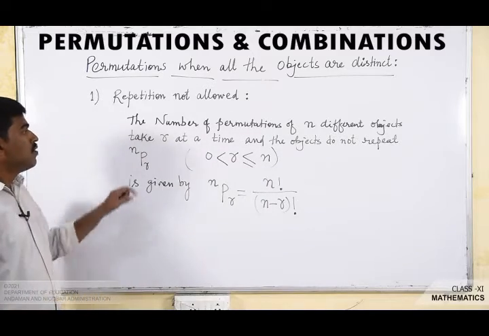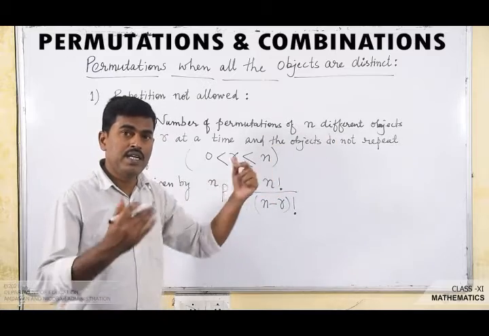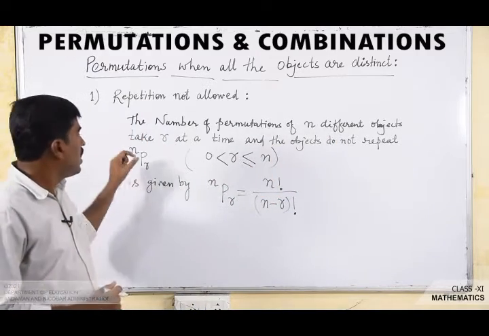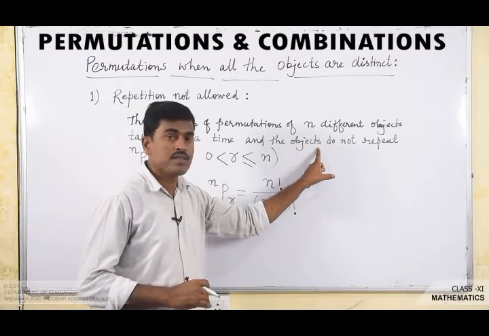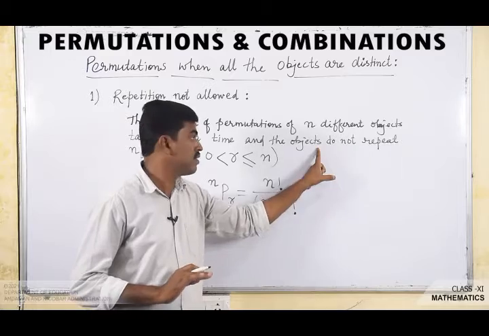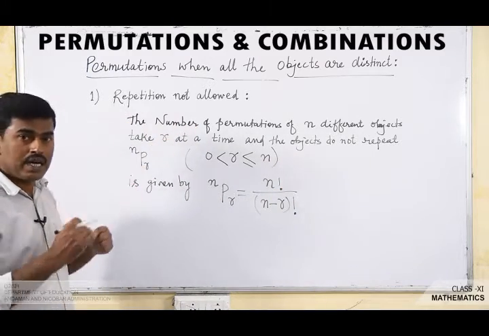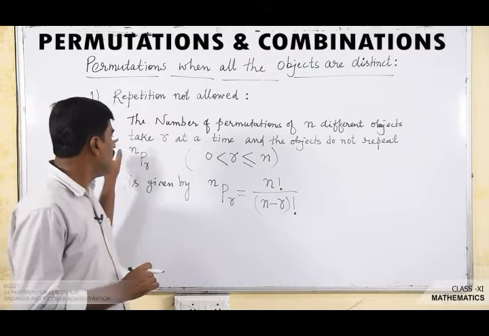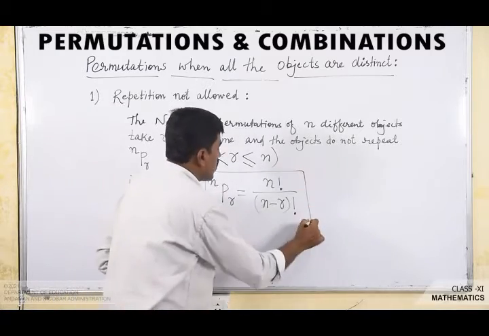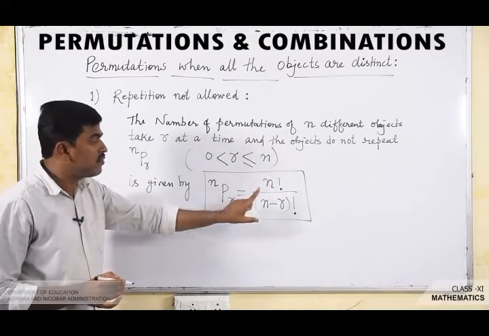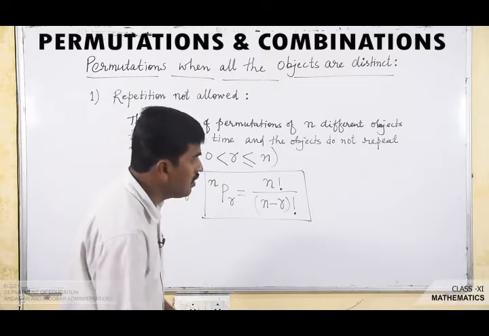Once again, the number of permutations of n different objects. N different objects are given to us, and we have to take r objects at a time, and the objects are not to be repeated. Then the total number of permutations of n different objects taken r at a time is denoted by nPr and is given by the formula nPr is equal to n factorial divided by n minus r whole factorial. Okay, let us see one example.